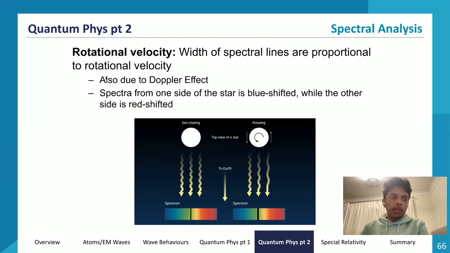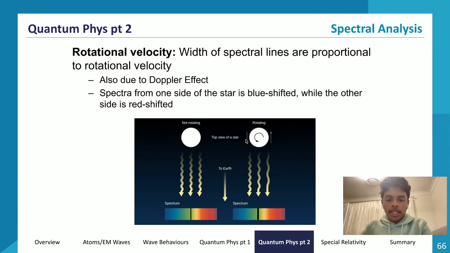We can also go through rotational velocity. Well, what is rotational velocity? Rotational velocity indicates to us whether a star is rotating, or the degree or intensity of rotation of a star. If the star is rotating, one end of the star is going to be moving towards us while the other end is moving away from us. If you look at the diagram, as it's rotating counterclockwise, this end is moving towards us and this end is moving away from us.